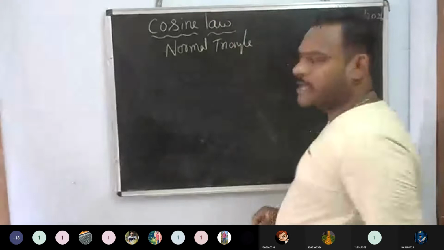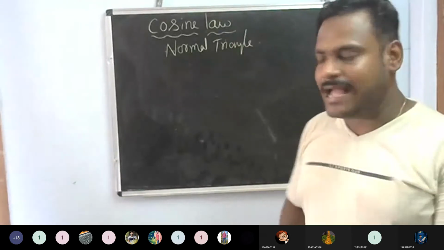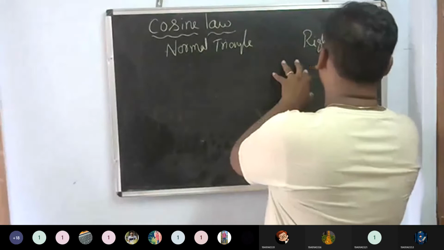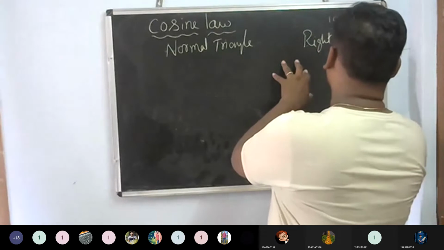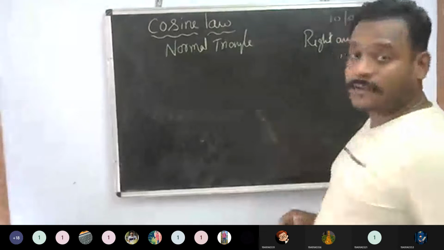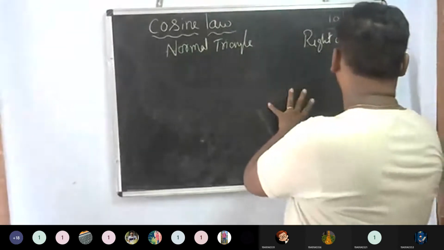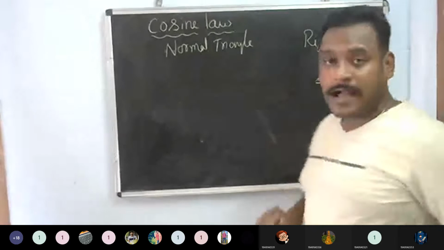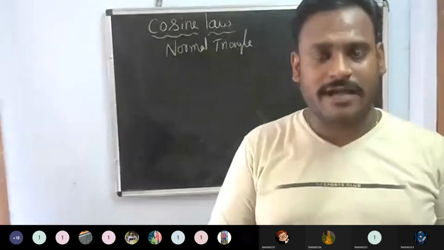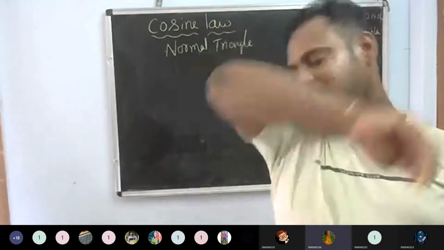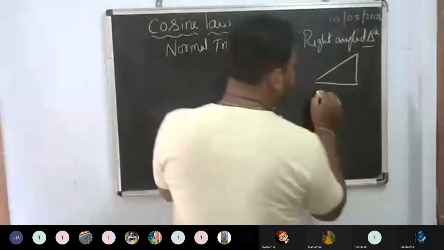But whenever I'm doing it for a right angled triangle, then I can apply the Pythagoras theorem. Say so, no guys? Yes, sir. I can apply the Pythagoras theorem here.